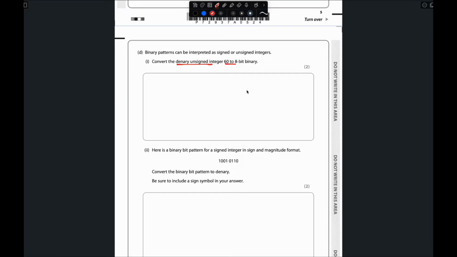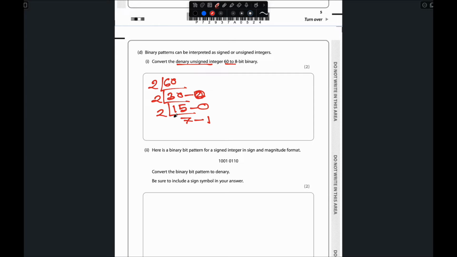To convert denary to binary we just divide by 2. 60 divided by 2 gives 30 with remainder 0. Again dividing by 2 gives 15 with remainder 0. Again dividing by 2 gives 7 with remainder 1.